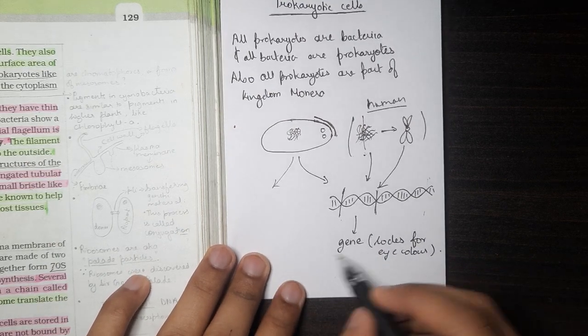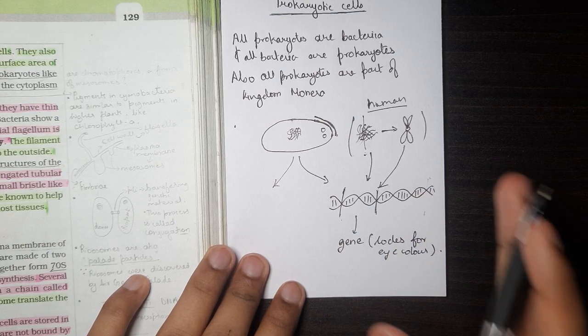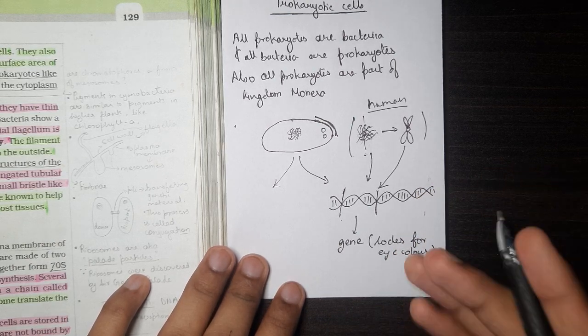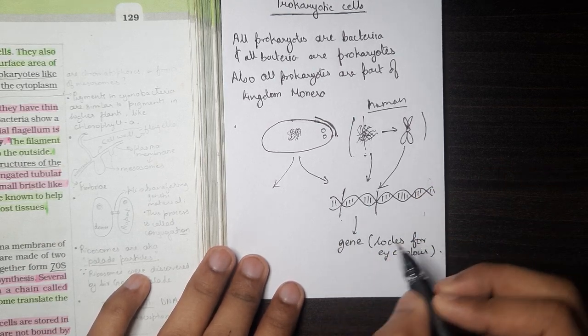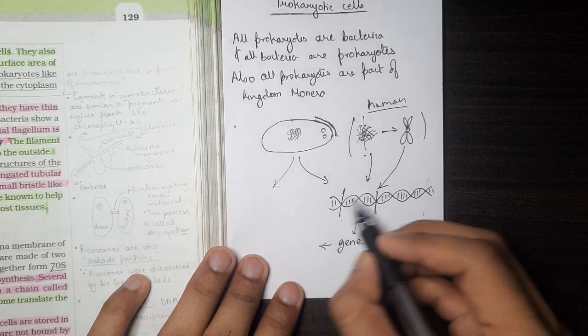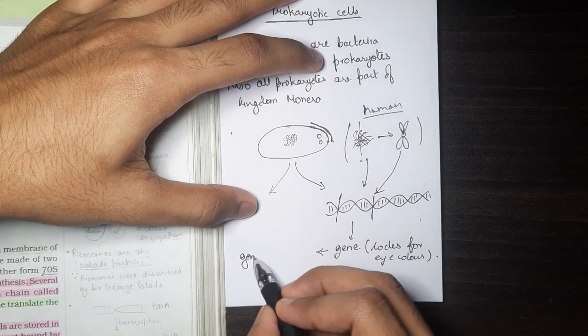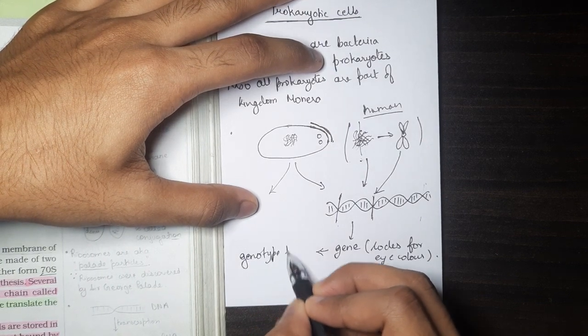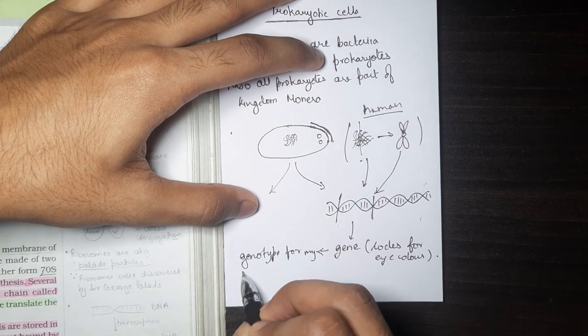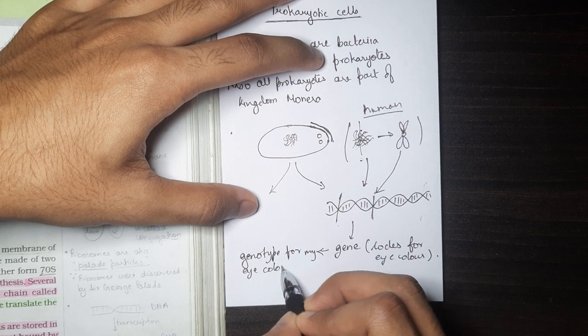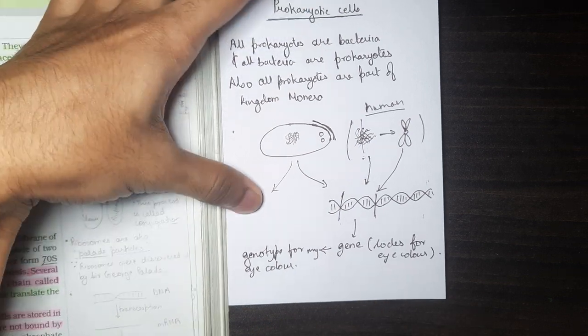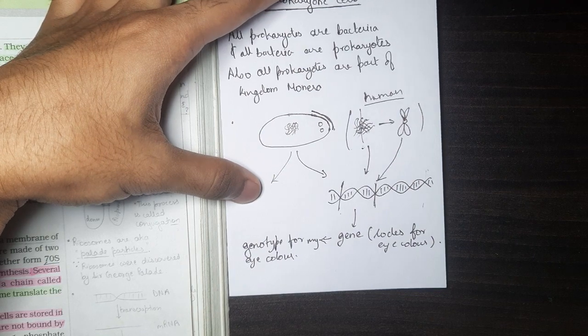So this is the genotype of the organism, the genotype for eye color. This segment is the genotype for my eye color. Essentially, the gene is the genotype for my eye color.